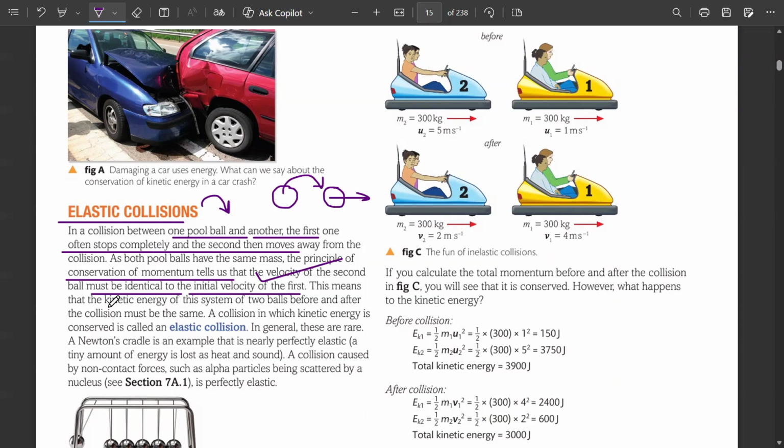This means that the kinetic energy of the system of the two balls before and after must be the same as well, और हम उसको elastic collision कहते हैं. Exactly like the Newton's third law, that if an object A exerts a force on B, B will exert an equal and opposite force on object A. Action is equal to reaction. We got a perfectly elastic collision as well. उसमें बहुत little energy लॉस होगा, बल्कि सिर्फ ट्रांसफर हो जाएगा.